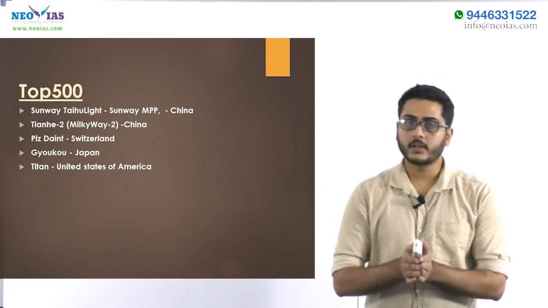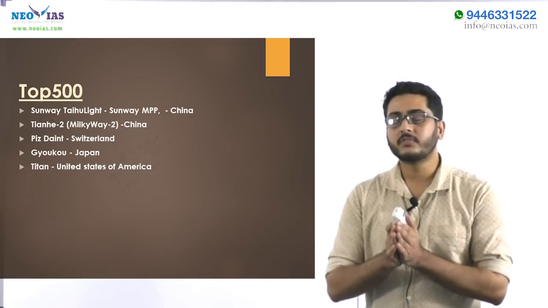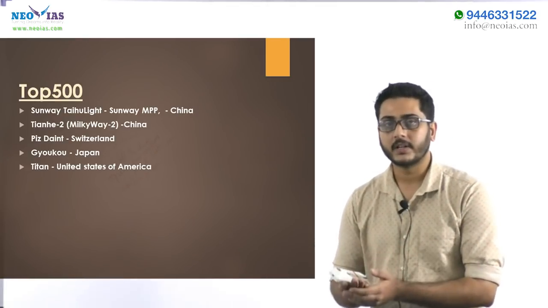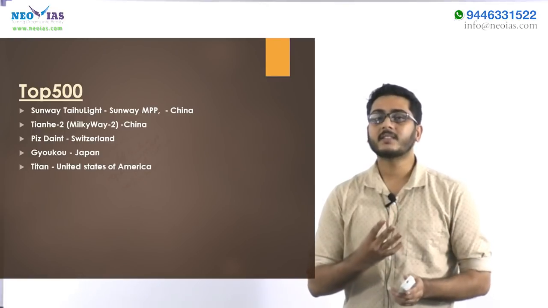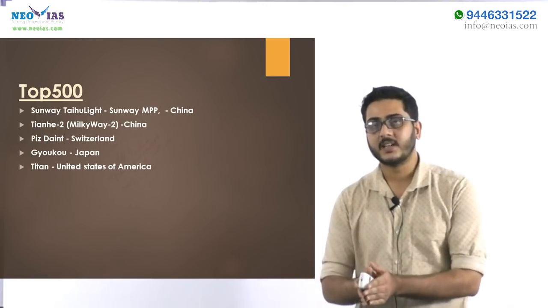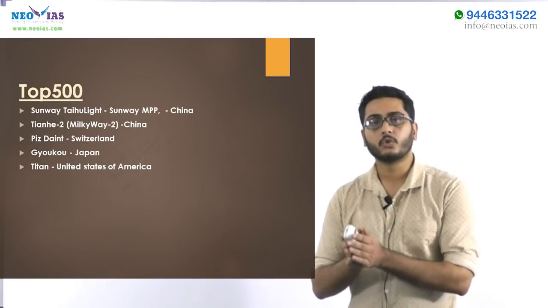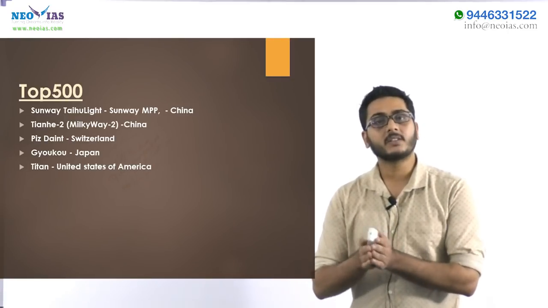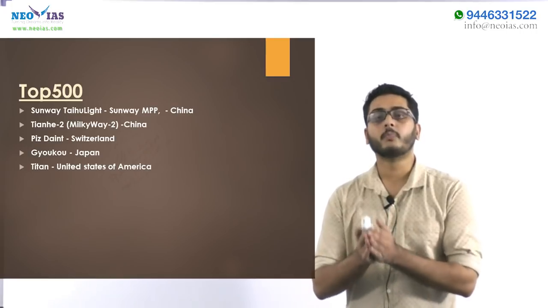So what is to be noted here is Pratyush is not the fourth fastest supercomputer in the world. Yes, it is the fourth fastest supercomputer dedicated to weather forecasting and research, but it is not the fourth fastest supercomputer overall. It is the 30th fastest supercomputer according to the Top 500.